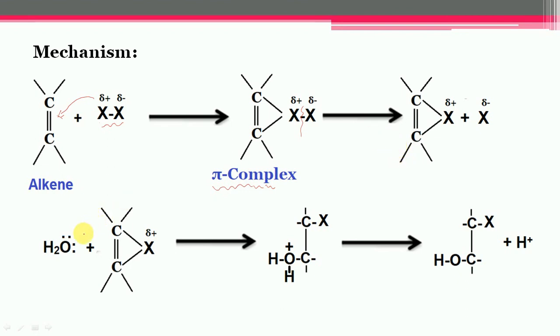In the next step, the water molecule attacks from the back side in the trans manner, and this bond breaks. The bond pair of this bond shifts toward this halogen, and first of all this protonated intermediate compound gets formed, and finally it loses one proton and the halohydrin gets formed. So this mechanism is almost similar to the addition of halogen to alkenes.